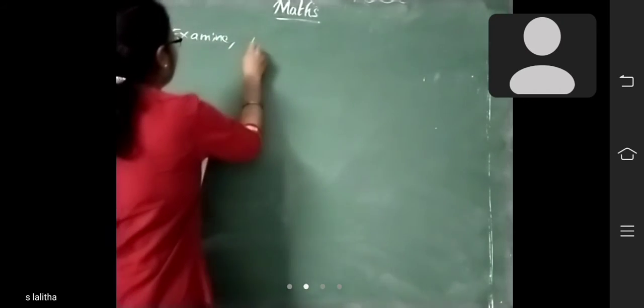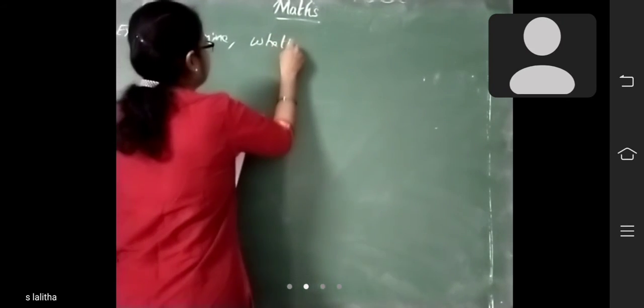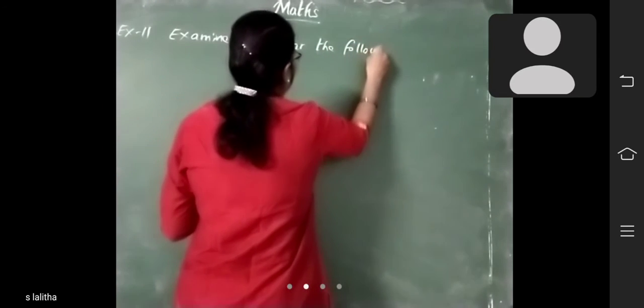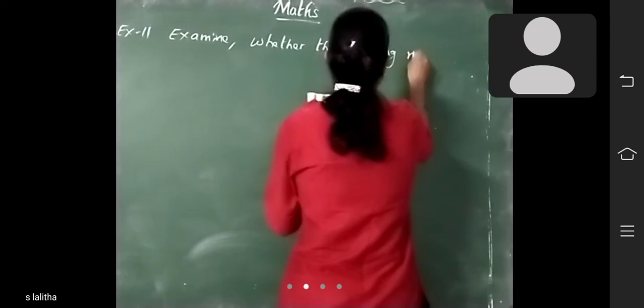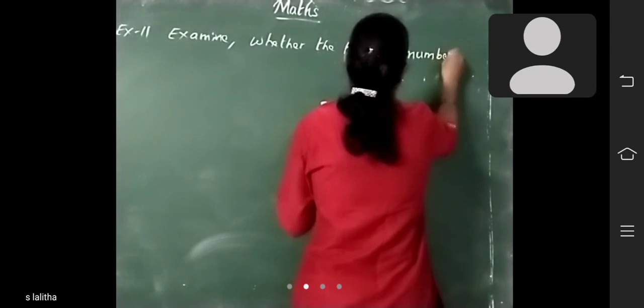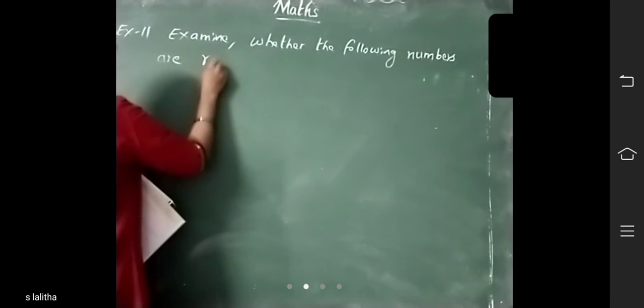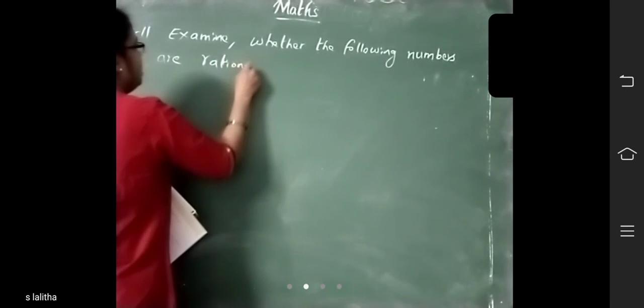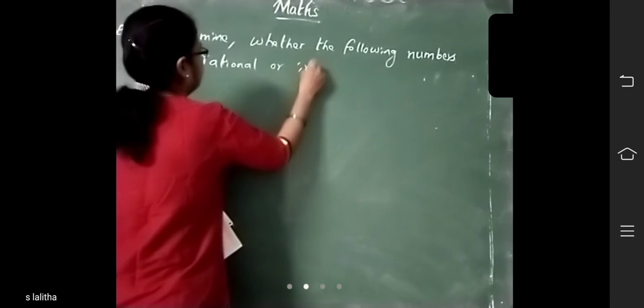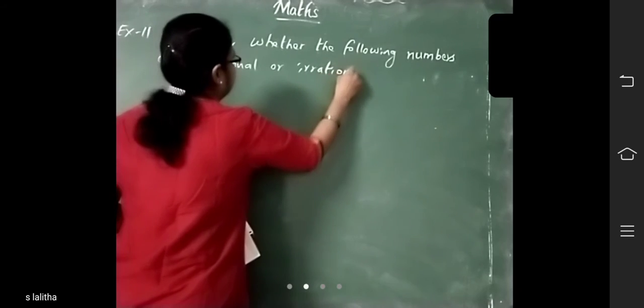Examine whether the following numbers are rational or irrational.